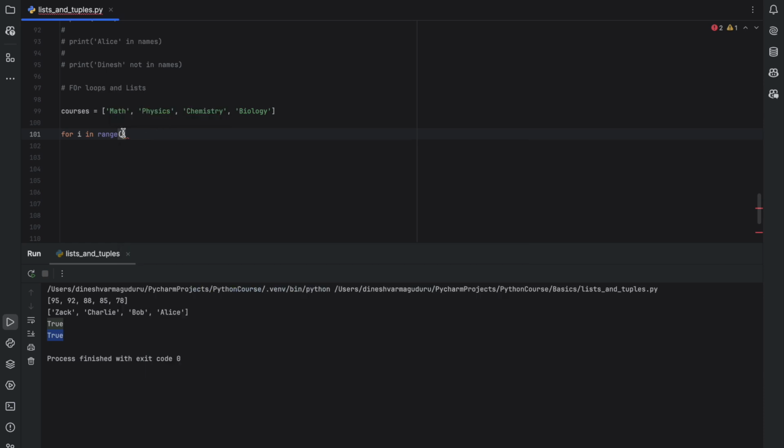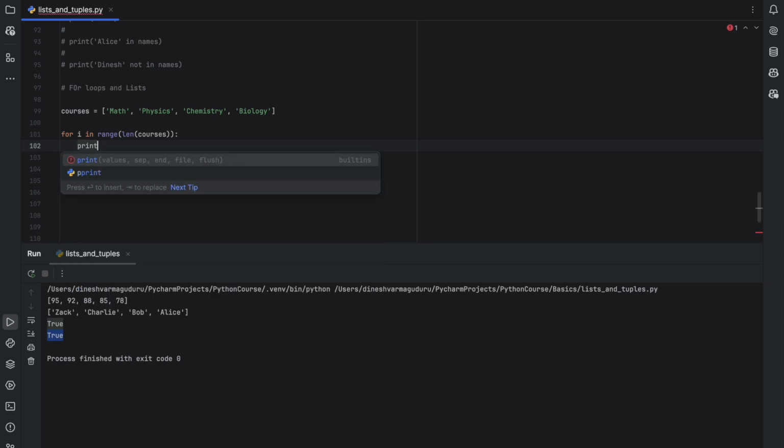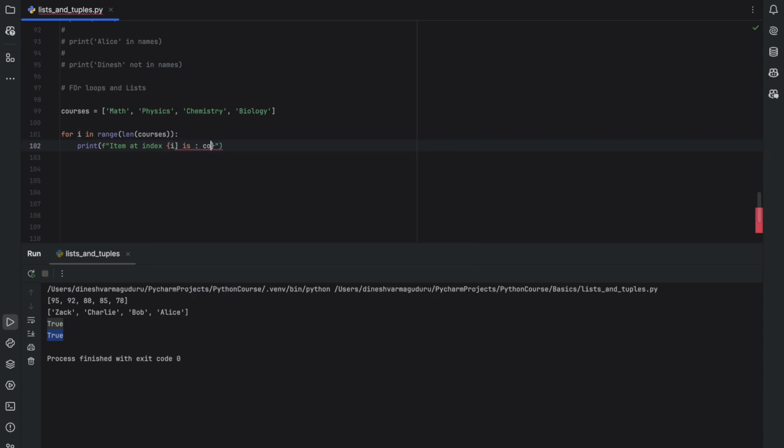We will be iterating through the range of length of this list, which is the length of courses. I would like to print item at index i is, so I'm just printing the item at index i.